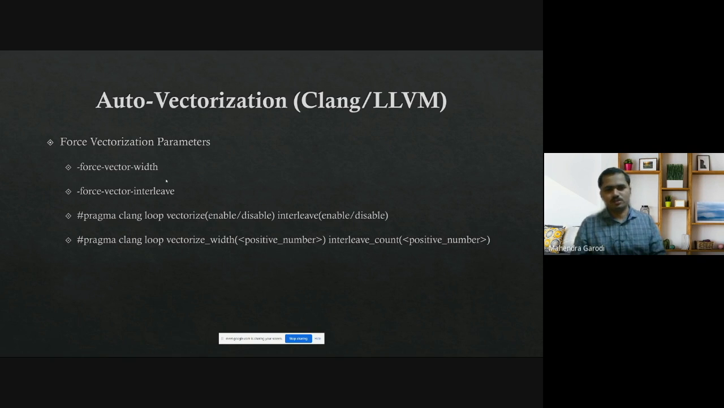Any questions up to this point? If I enable vectorization, how do I confirm whether it is enabled or not? We'll come to that. Can I confirm by checking processor usage using the top command? No.